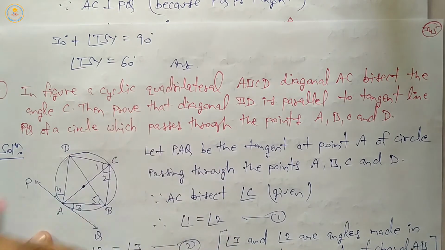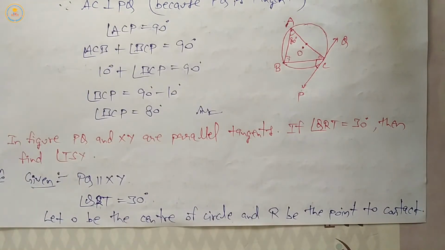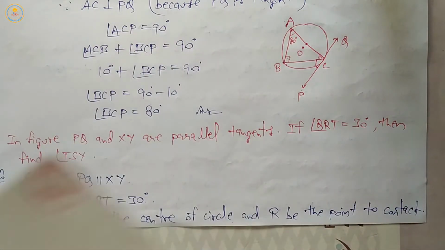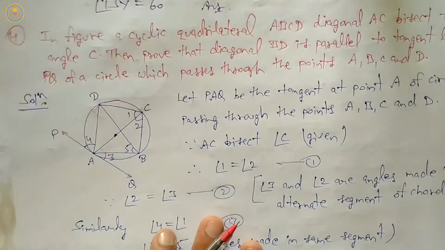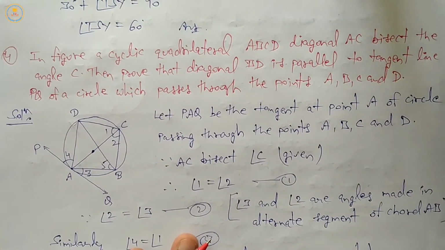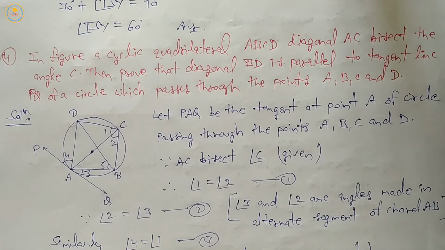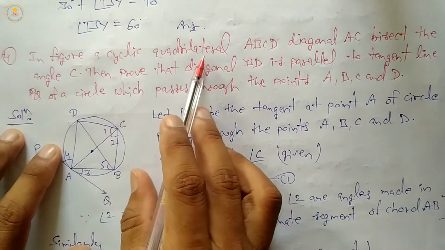Clear? Next question. The last question of exercise 13.2 is question number 4. Question number 4 is: in the figure, a cyclic quadrilateral.